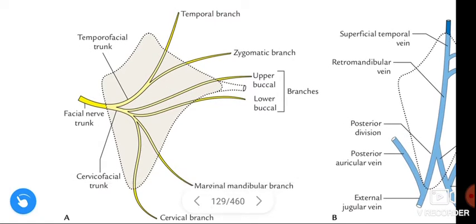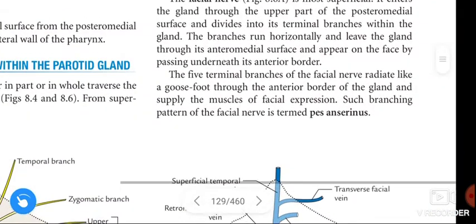These are the terminal branches of the facial nerve. These leave the parotid gland through the anteromedial surface of the parotid gland. Okay guys, this is about the facial nerve.